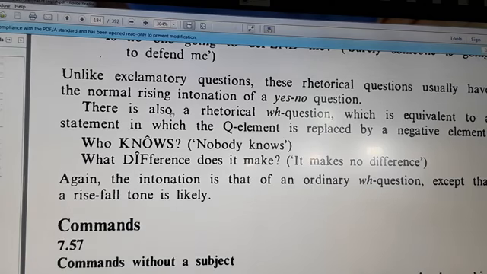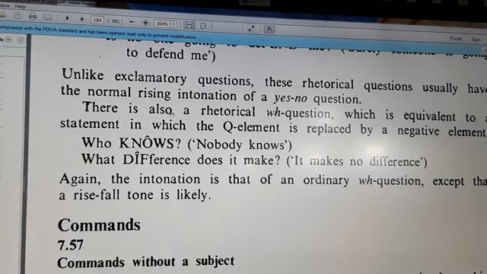The aim is not to seek information, but indirectly it functions as a statement. So to this point, we have finished the topic of questions, with the two types of questions, when we talk about major types and minor types.